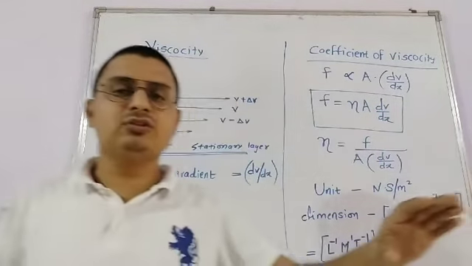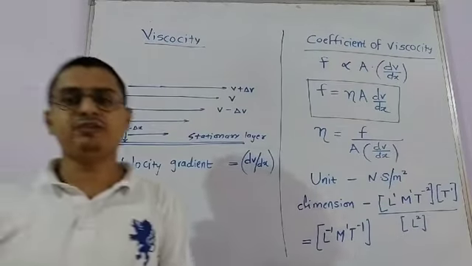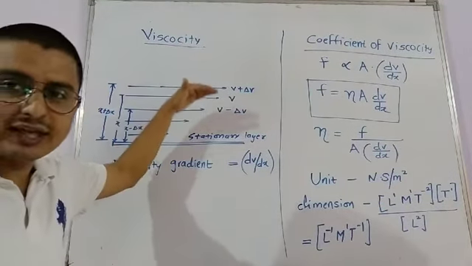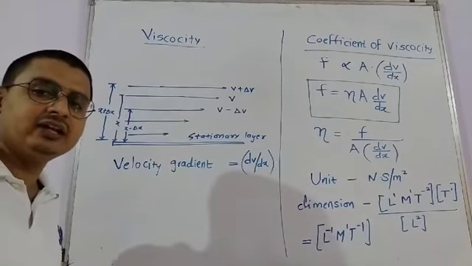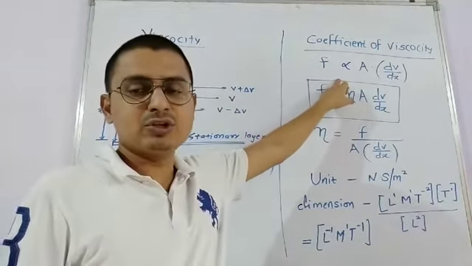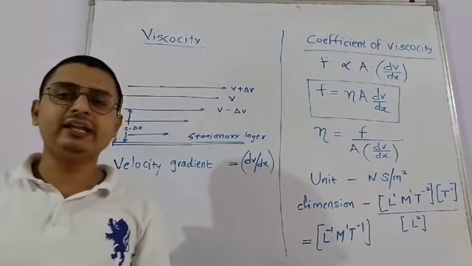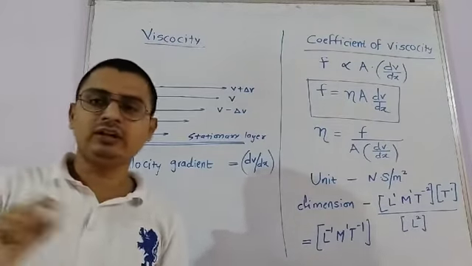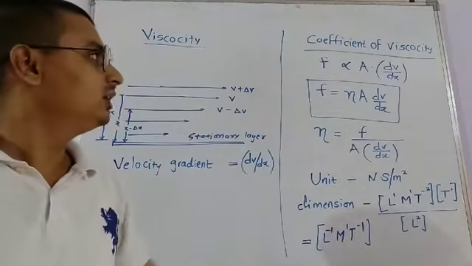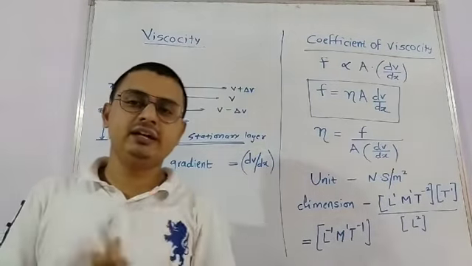Now we just come to the next point, that is coefficient of viscosity. First of all, the dragging force experienced between the adjacent layers of the fluid, that F is directly proportional to, first it is A. A stands for area of a layer. It is not an area of a cross section. It is area of a layer, and dV by dx is called velocity gradient.